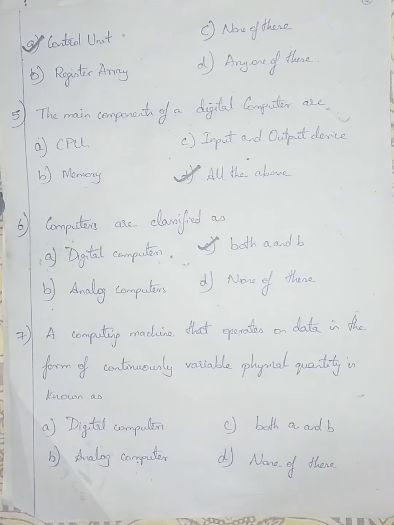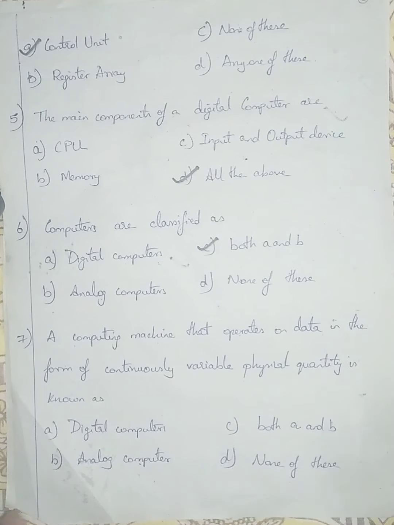Digital computers have high speed but low accuracy. Analog computers have high accuracy but low speed. But hybrid computers have both high accuracy and high speed.